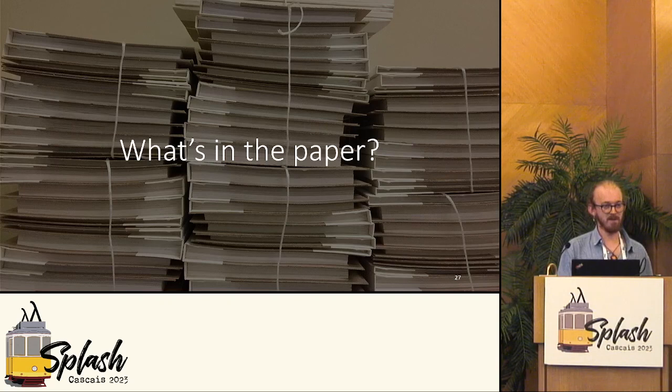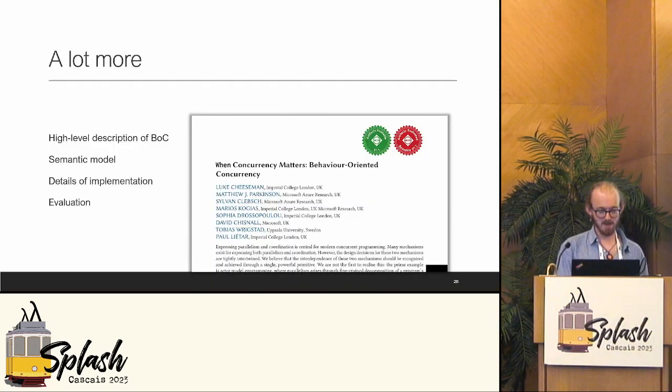paper, so what can you find when you go and read it? There's a lot more. There's a high-level description of BOC. We walk through the features of BOC by example, introducing it slowly. We build that semantic model that I showed you just before, and we talk about the properties that are required of an underlying language and how you get certain guarantees.